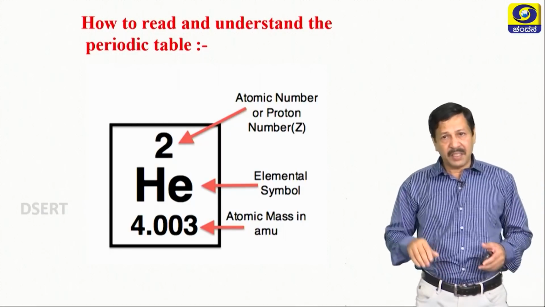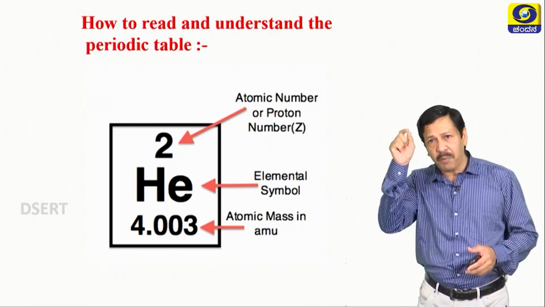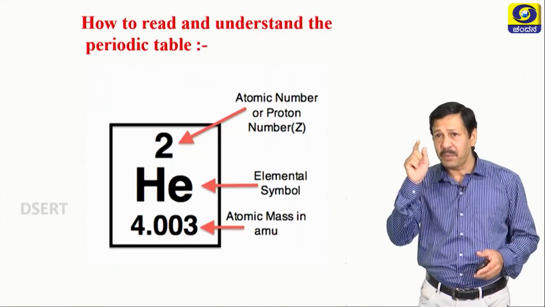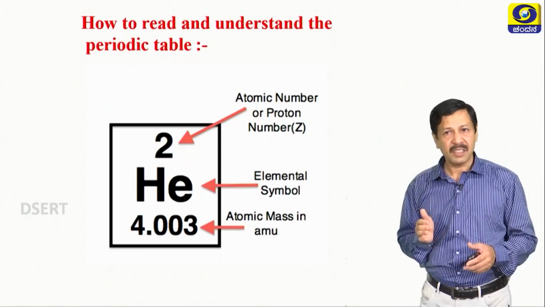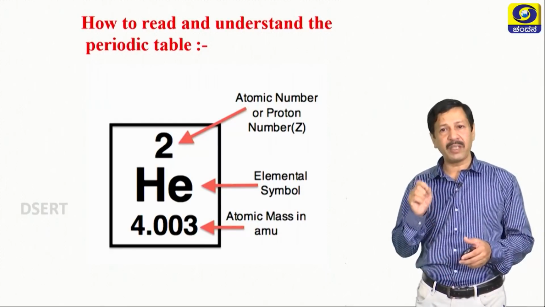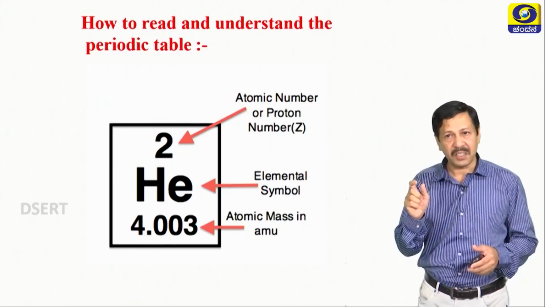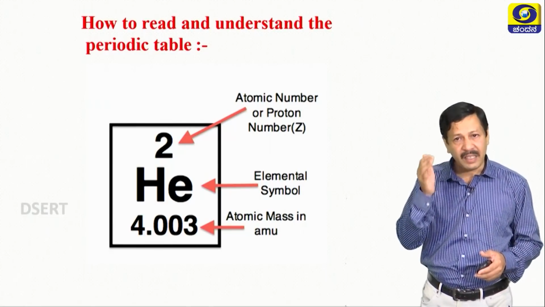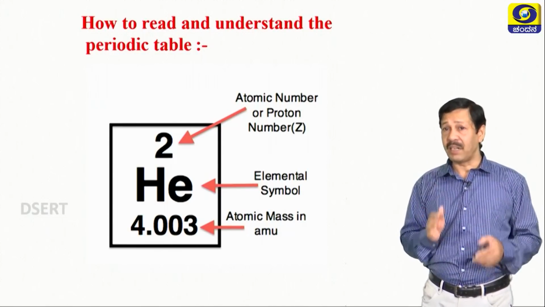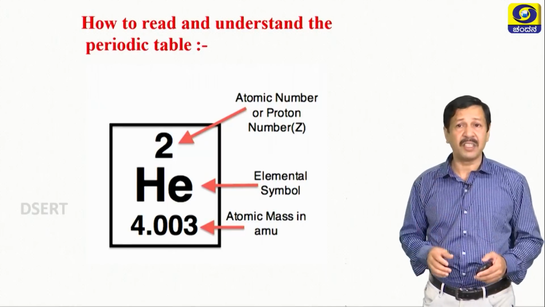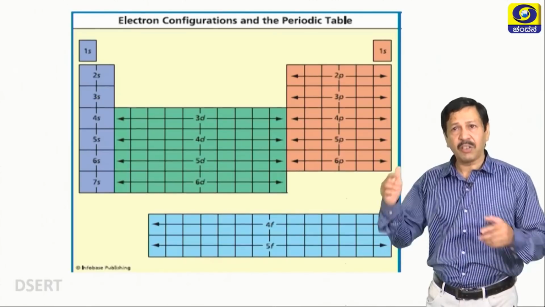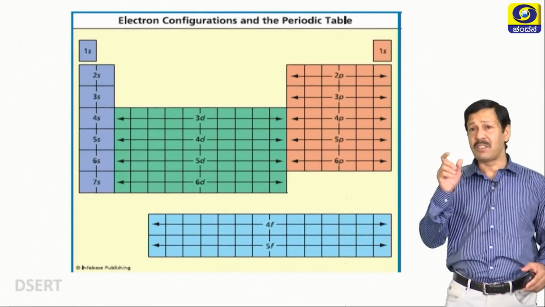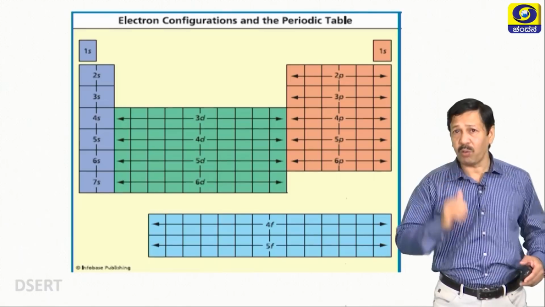Here is helium. On the top you are seeing 2, that is the atomic number or number of protons. He, symbol of the element, 4.003, that is the mass of helium. Thus, you can understand many statistics while seeing the periodic table. The electronic configuration is the basis of the periodic table, just now told.